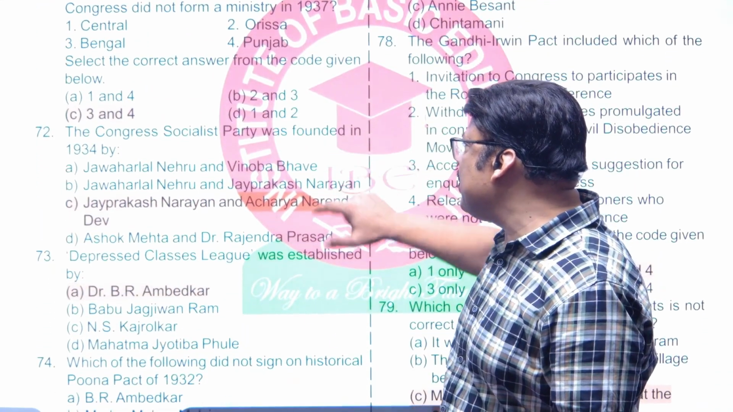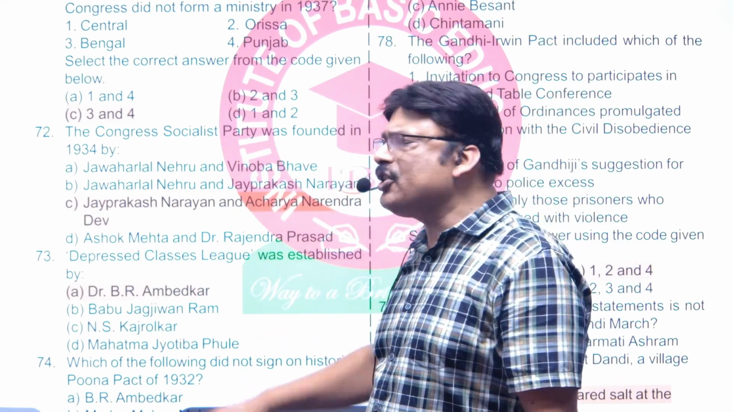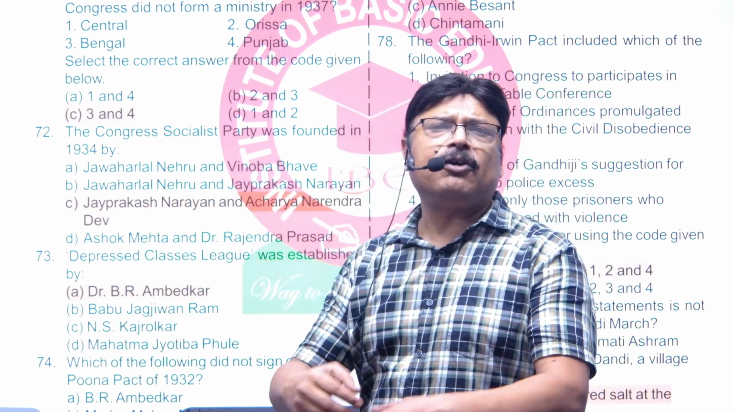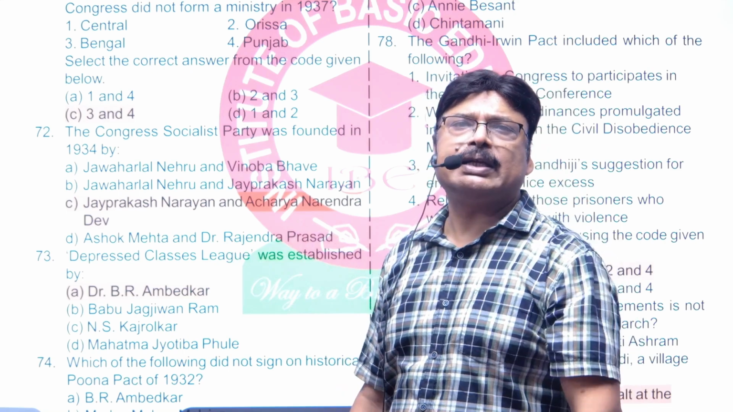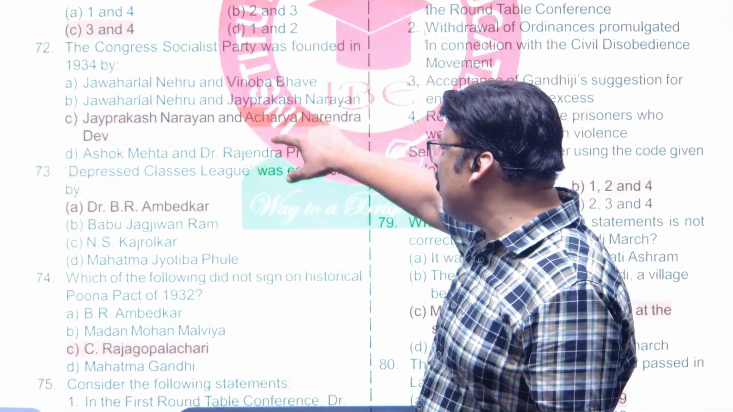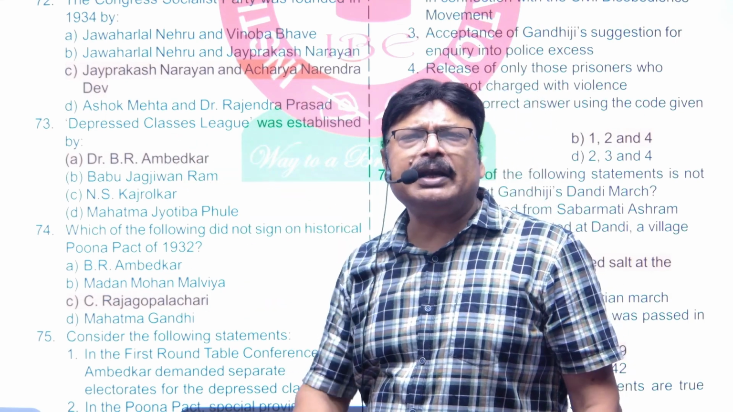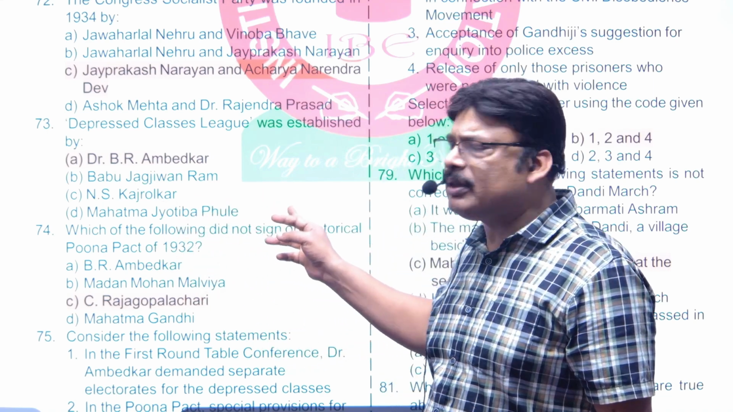Question number 72. The Congress Socialist Party, founded in 1934 by Jayaprakash Narayan and Acharya Narendra Dev, right? It was for the promotion of socialist ideology, and it was within Congress. Next is question number 73. The Oppressed Classes League, none other than the great B.R. Ambedkar. In 1924, he had formed this one.